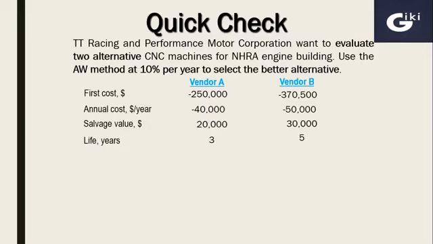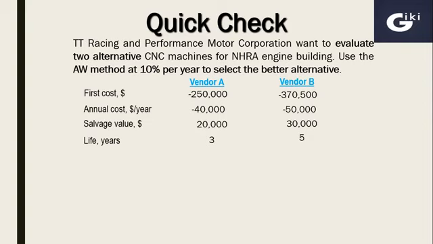Let's have an example. TT Racing and Performance Motor Corporation want to evaluate two alternative CNC machines for NHRA engine building. Use the annual worth method at 10% per year to select the better alternative.